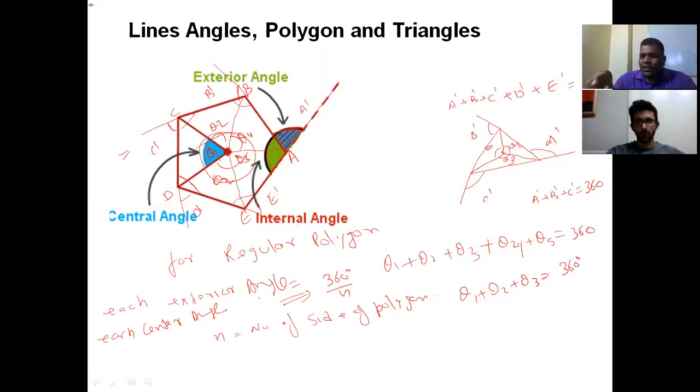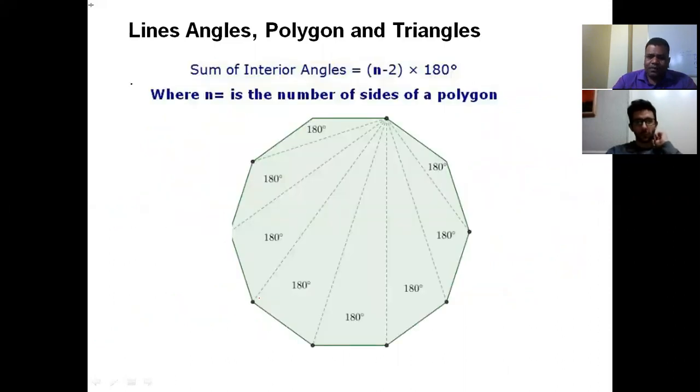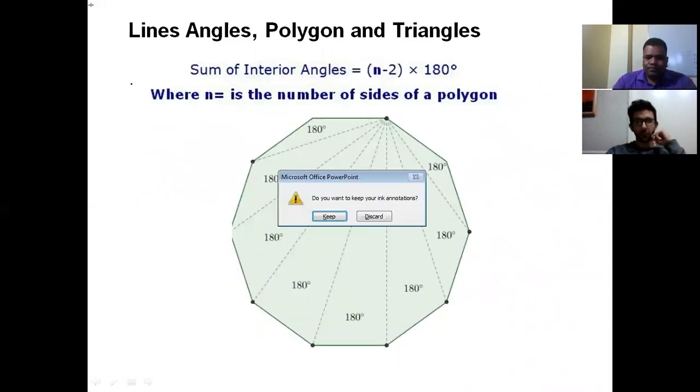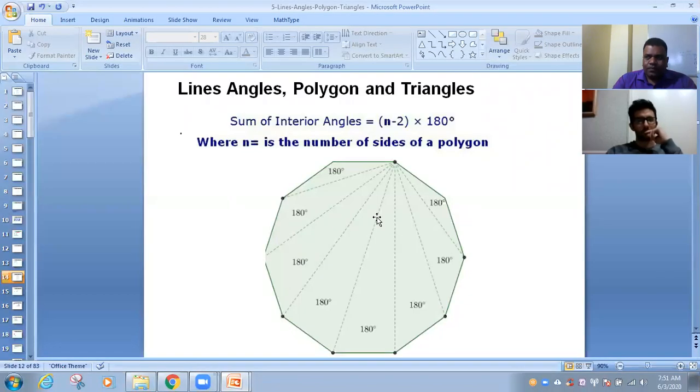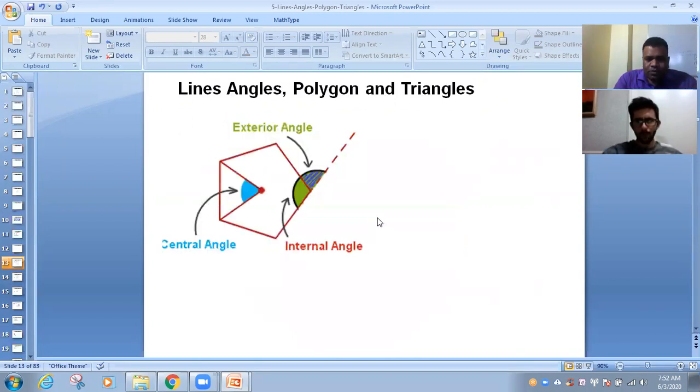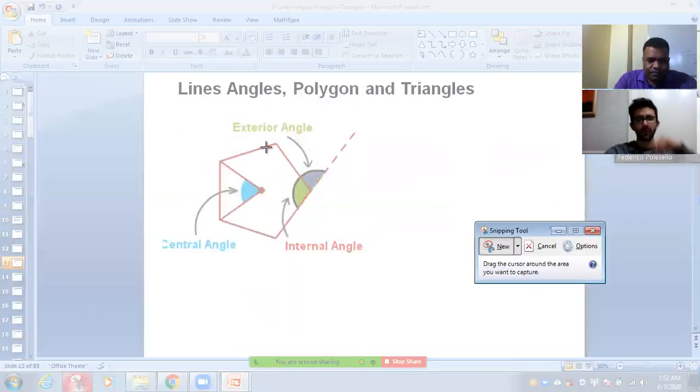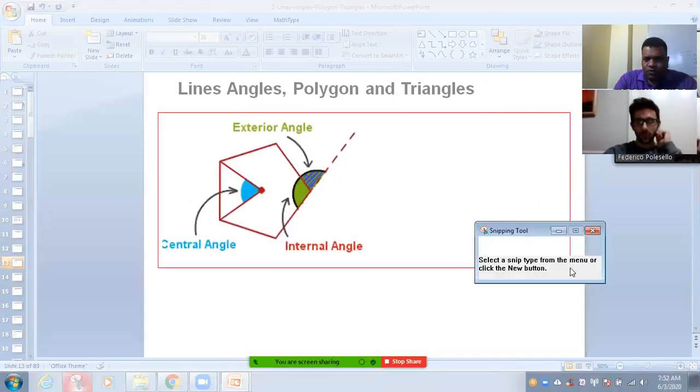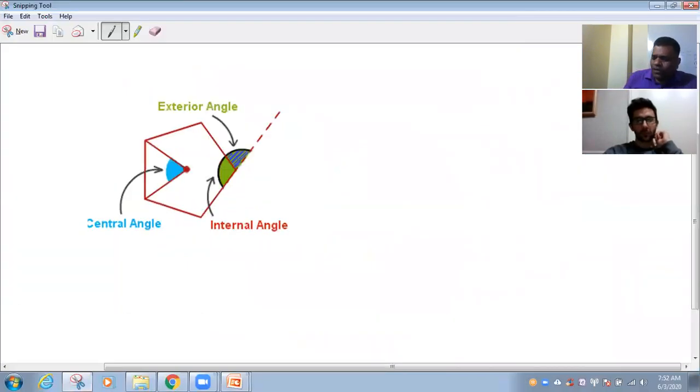Now the most complicated part is the interior angle that we are going to discuss now. Let's talk about the interior angle. I have a formula, I'll show you the formula, but I just wanted you to understand here.